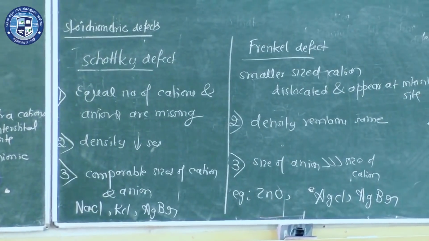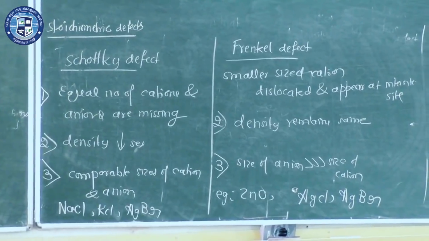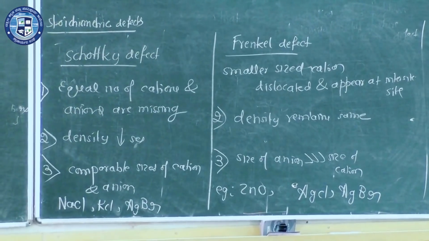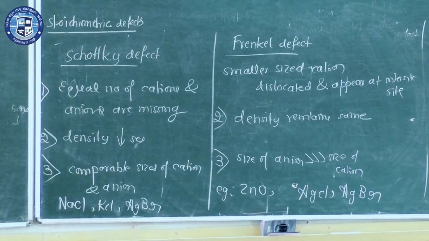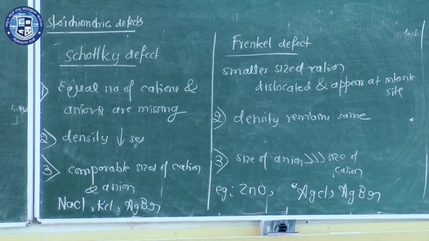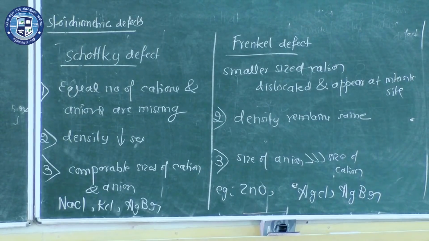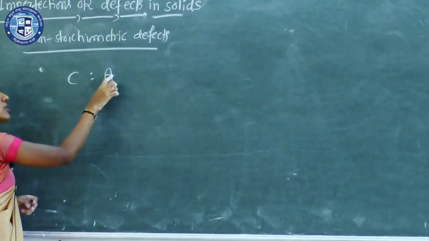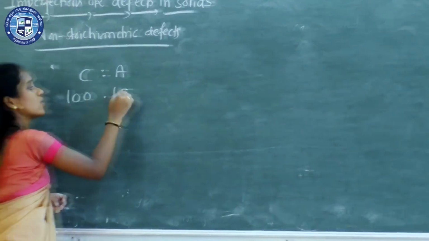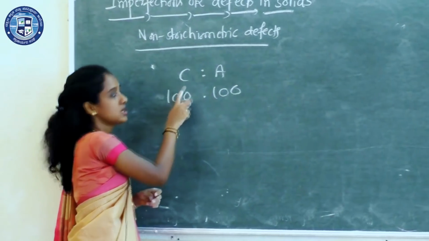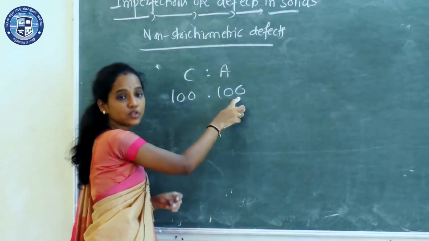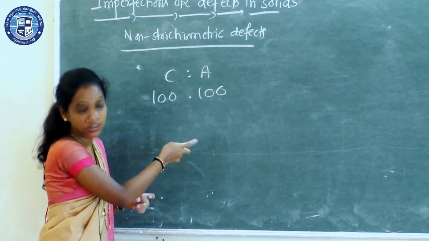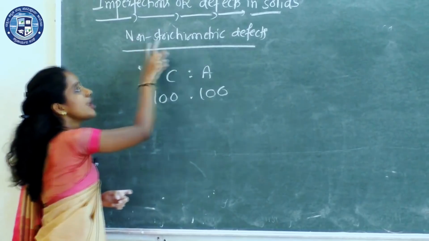So write the side heading: non-stoichiometric defects. What is non-stoichiometry? The cation to anion ratio is not the same. Suppose in any solid the cation to anion ratio is equal, say there are 100 cations and 100 anions, then it is stoichiometric. But here we need non-stoichiometric.